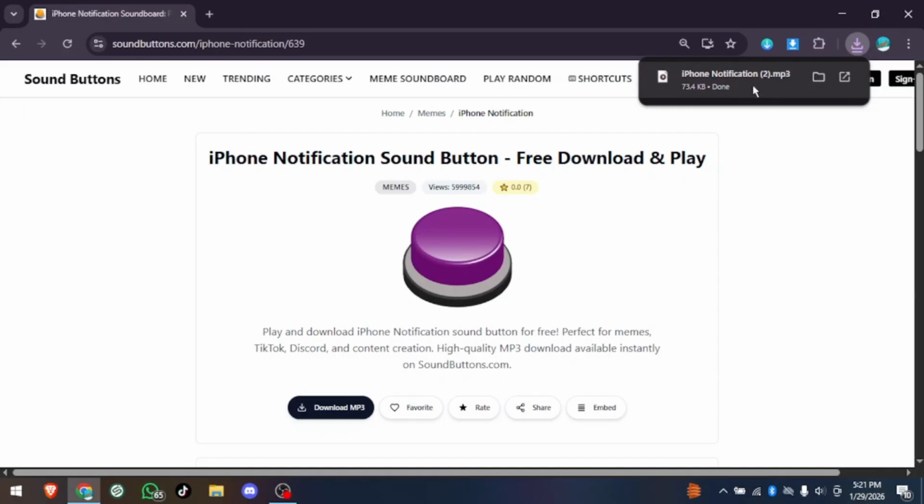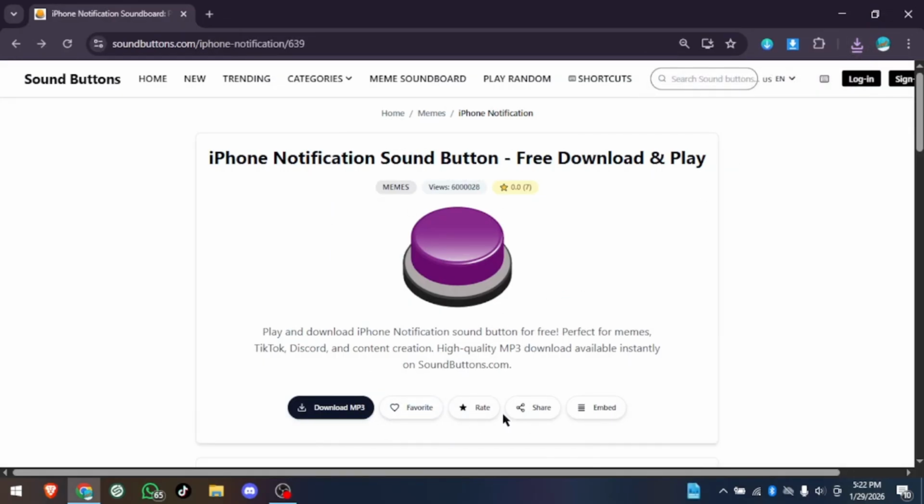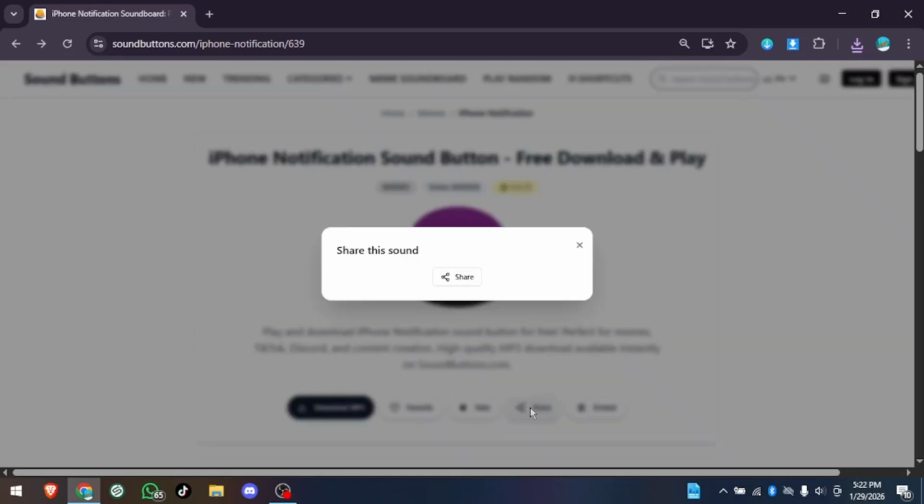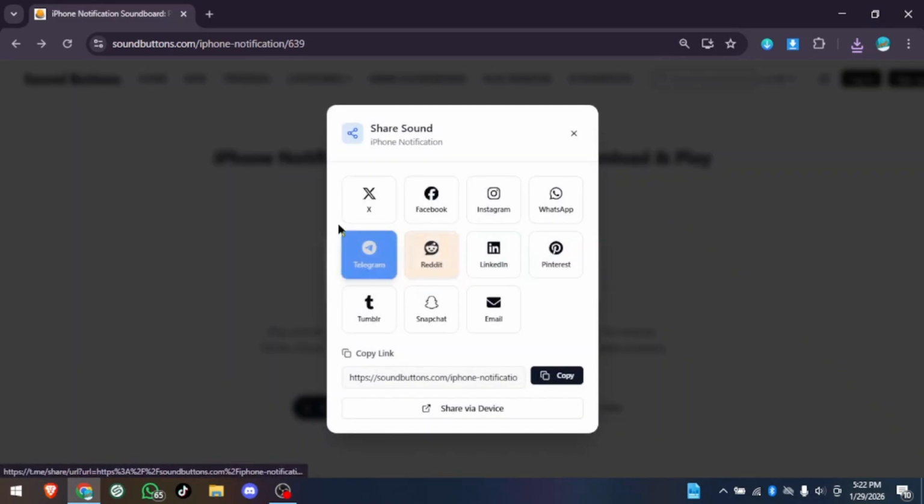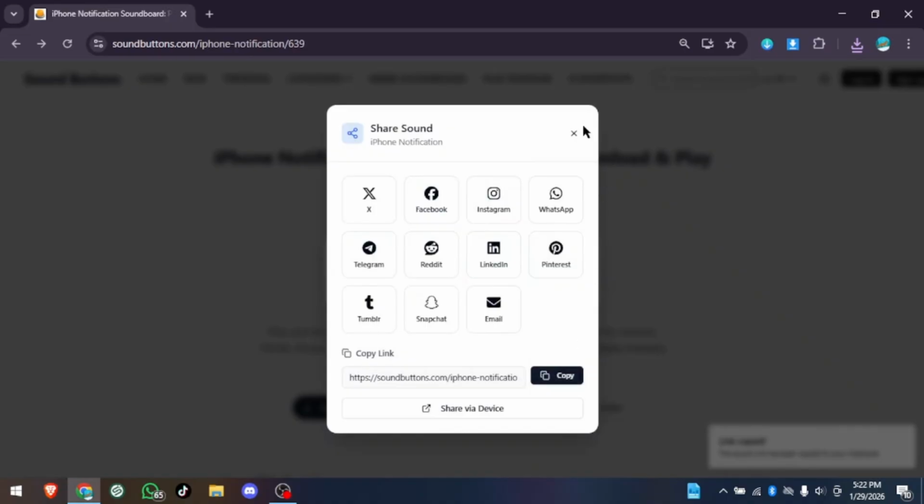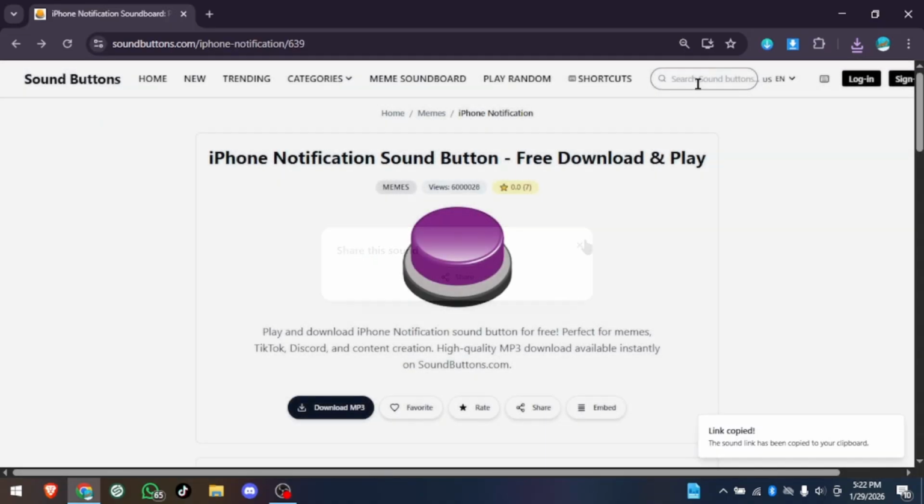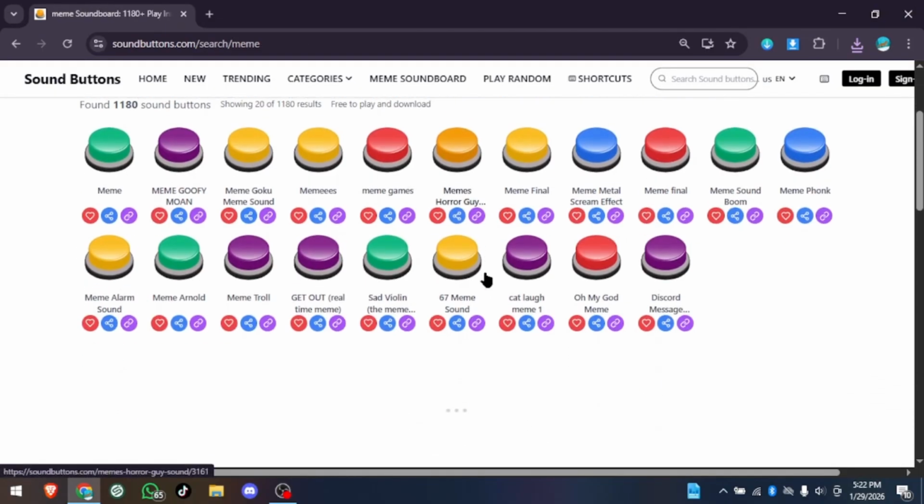If you like a sound, click the heart icon to mark it as a favorite and save it for later. To share a sound, click the share icon, copy the link, and send it on WhatsApp, Instagram, Discord, or anywhere you want. You can search for sounds using the search bar, browse categories, or explore trending sounds anytime.